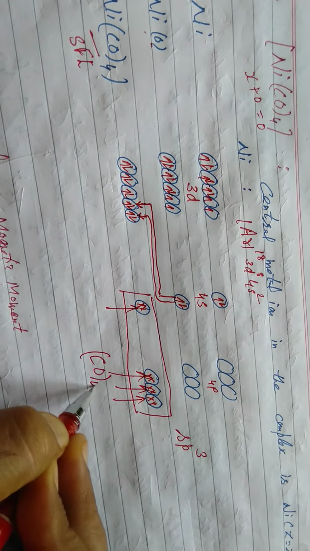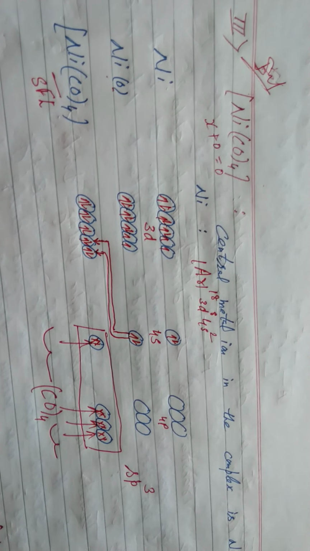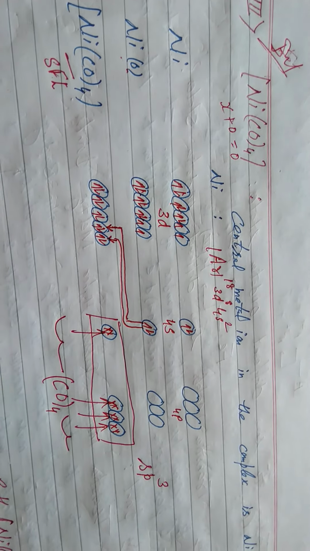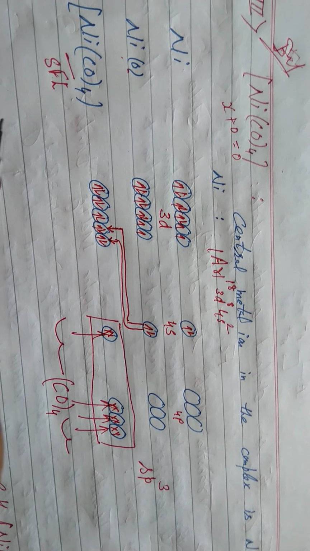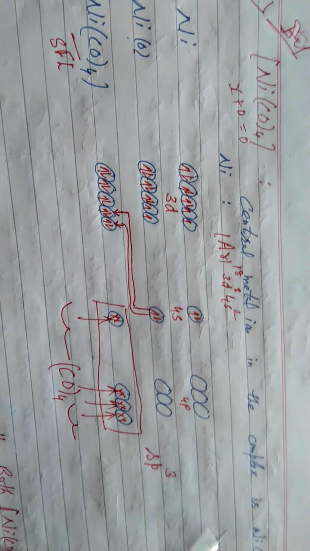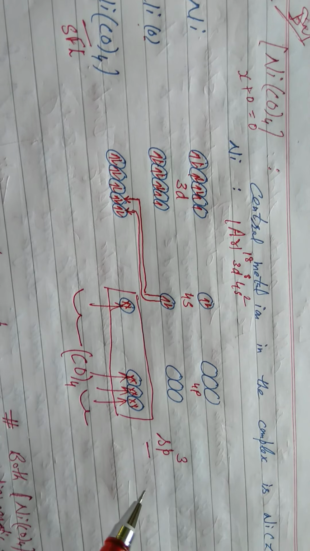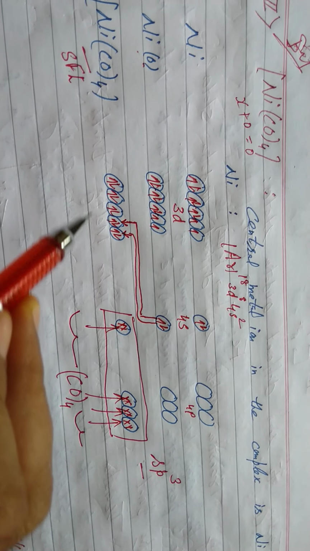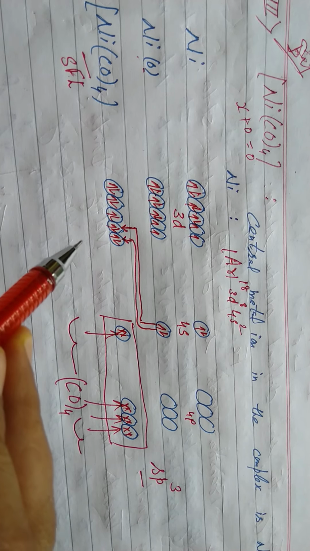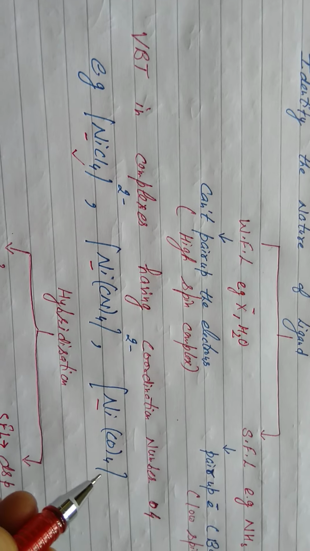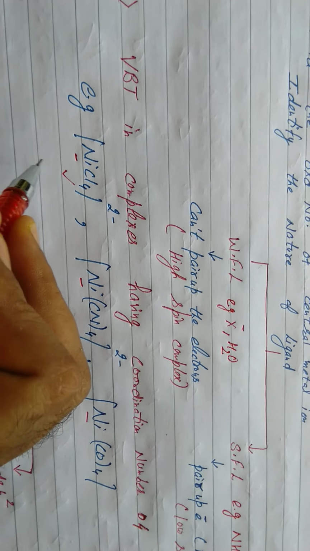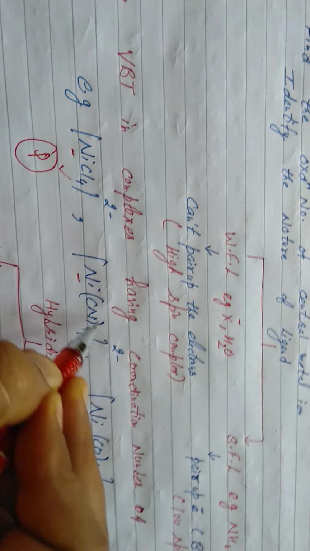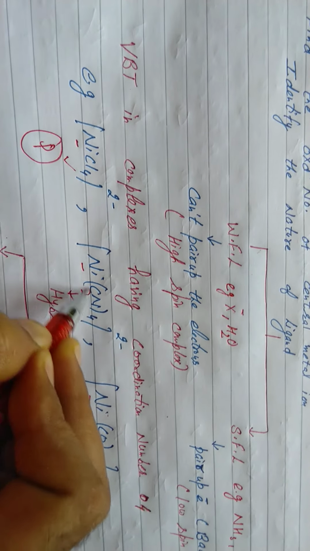Now suppose the demand of the question is, and it is the important one out of these we studied, on the basis of VBT, show that the complex is tetrahedral and diamagnetic. Since in this complex nickel undergoes sp3 hybridization, it is tetrahedral. No unpaired electron, all electrons are paired, so we call it diamagnetic. These are the three complexes of nickel in our syllabus, students. With a weak field ligand it is paramagnetic. With a strong field ligand, electrons pair, diamagnetic.